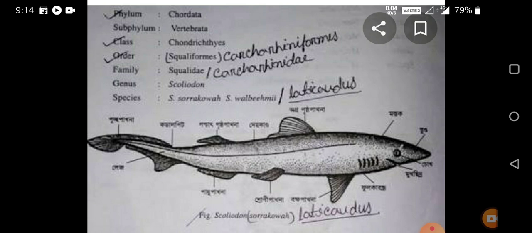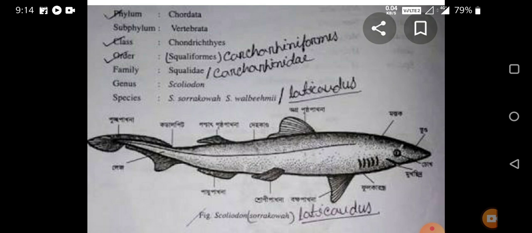Therefore, there are 5 pairs of gill slits present in a series, dorso-ventrolateral in position just behind the eyes, which open into the inner side as well as the outer side, similar to a tube-like structure.